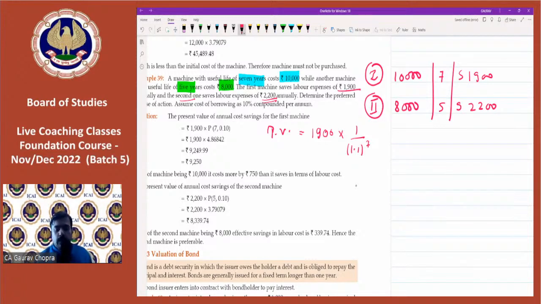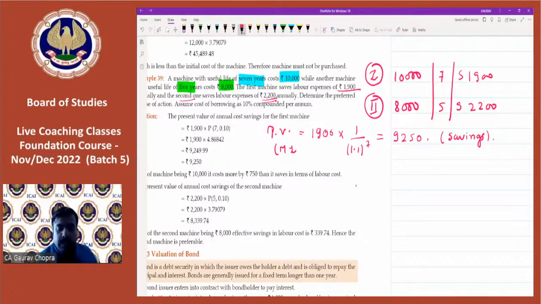So 1 divided by 1.1 equal to 7 times: 1, 2, 3, 4, 5, 6, 7. Press GT, multiply by 1,900. So we are getting 9,250. 9,250 is the savings in machine 1.